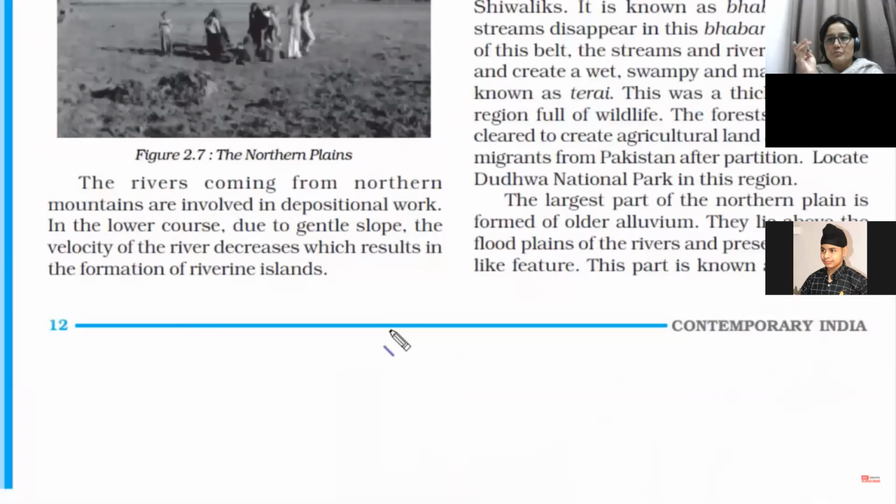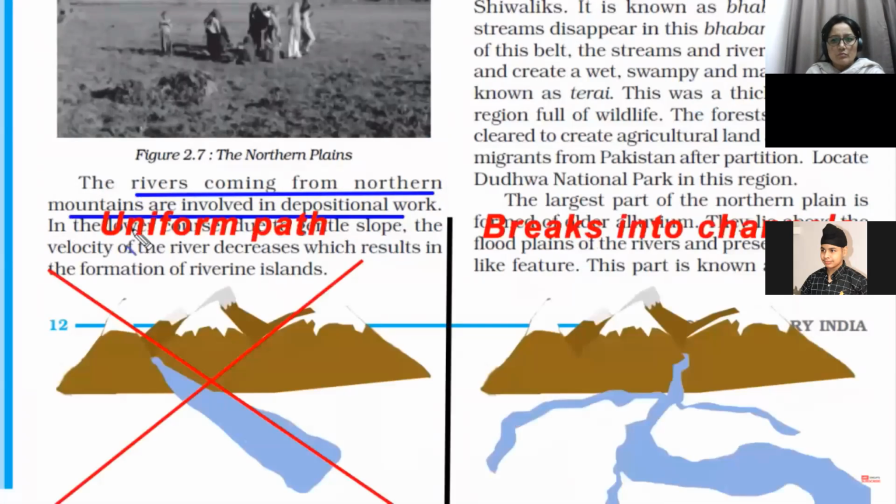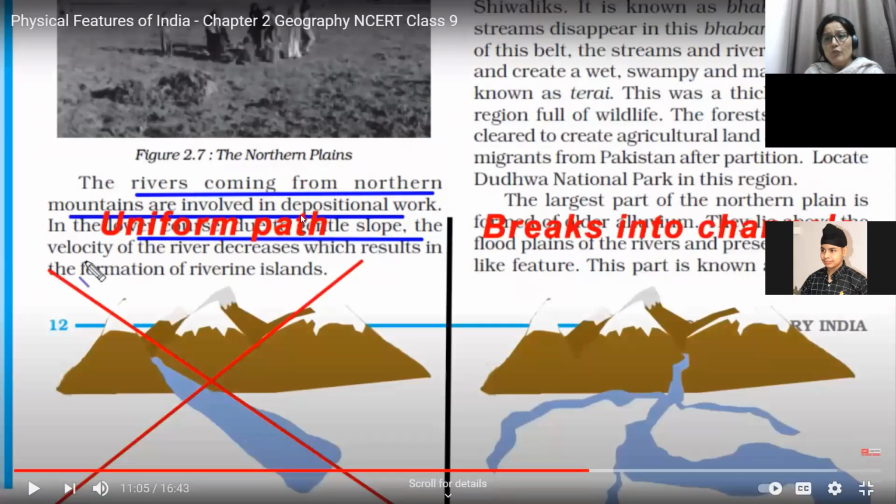When a river comes from a mountain, it rushes into the plains. There the river does not follow a uniform path. It breaks into different parts. So definitely it doesn't follow a uniform path, or move in one direction. When a river is moving from a mountainous area to the bottom, the direction would automatically be the same, from upper to bottom. But when a river moves on a plain area, it can't be in a straight way. The river will automatically get divided into a number of parts because the area is extremely plain, extremely gentle, very soft land. If the land were not like this, the river would come from the north and move towards the south in the same direction. But as it enters the plain area, the river will start distributing its water.